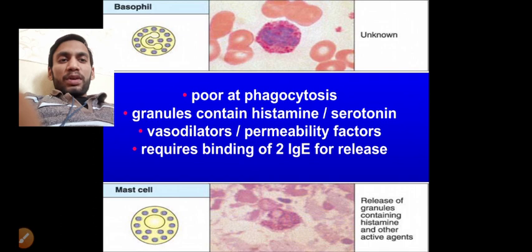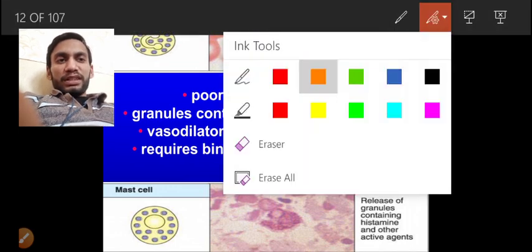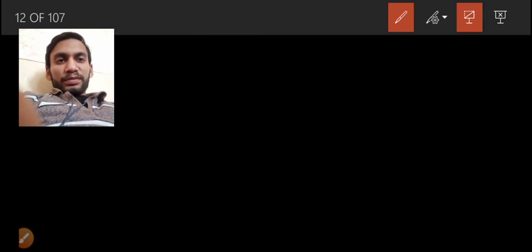If you want to know about the Ig antibody structure, this mainly releases histamine, serotonin, and the different forms.